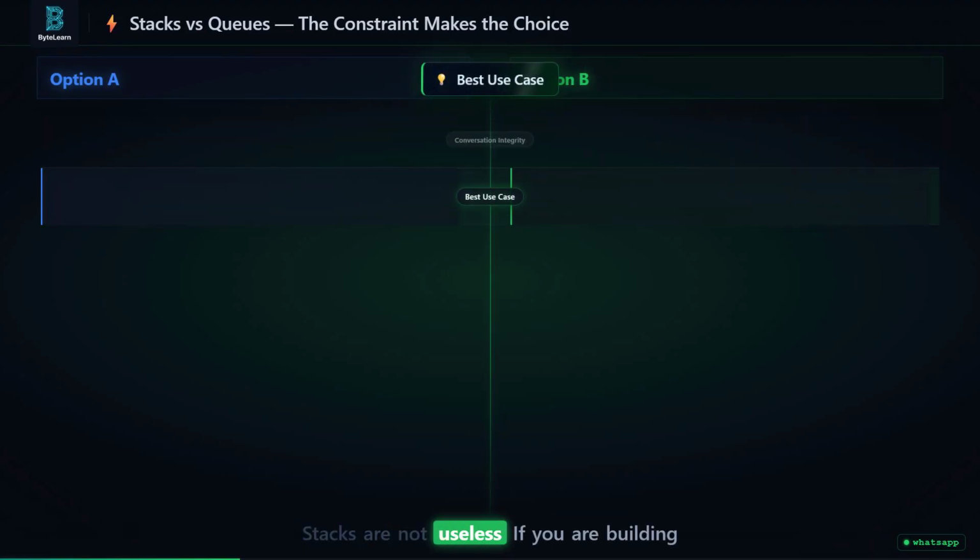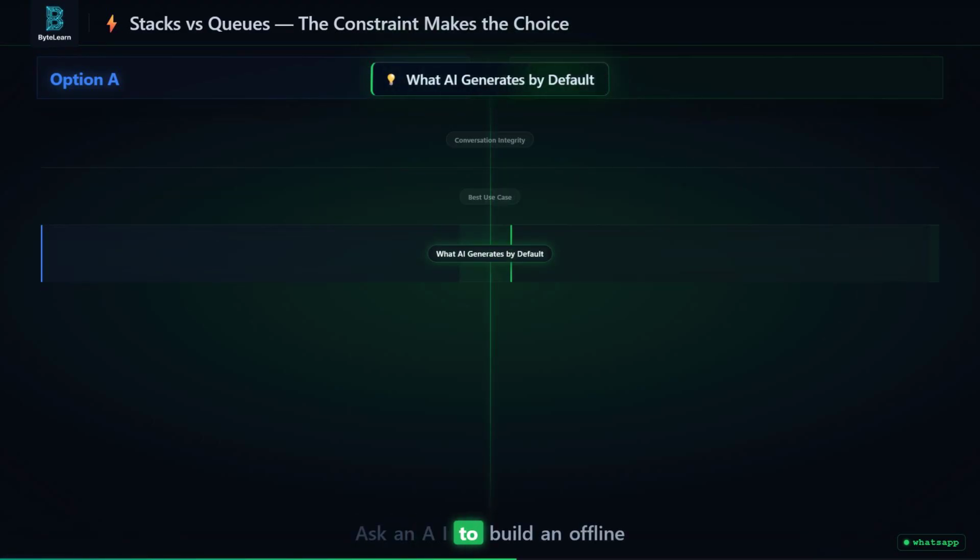Stacks are not useless. If you are building an undo button or a call hold feature where you resume the most recently paused call, you absolutely want a stack. But for offline message delivery or any job processing where fairness matters, you must use a queue. Ask an AI to build an offline buffer and it might use an array and just pop the last element because it's faster, logically correct in a latent window, but it destroys the product.